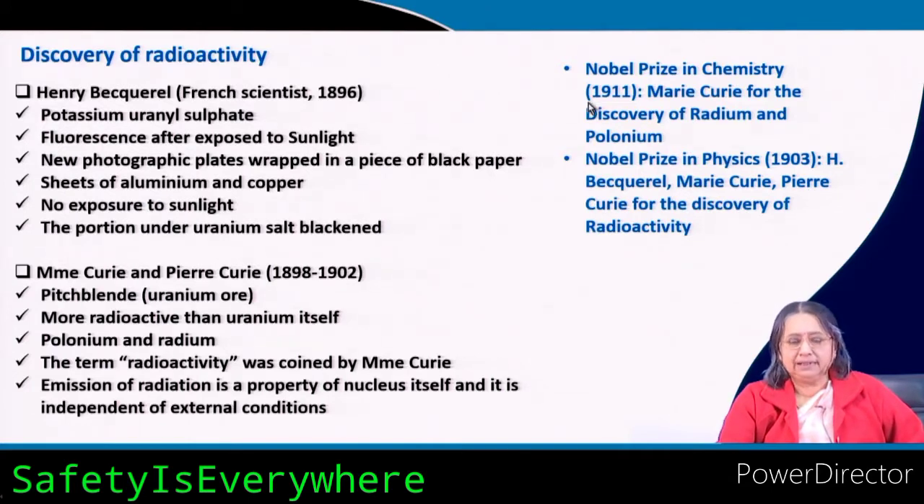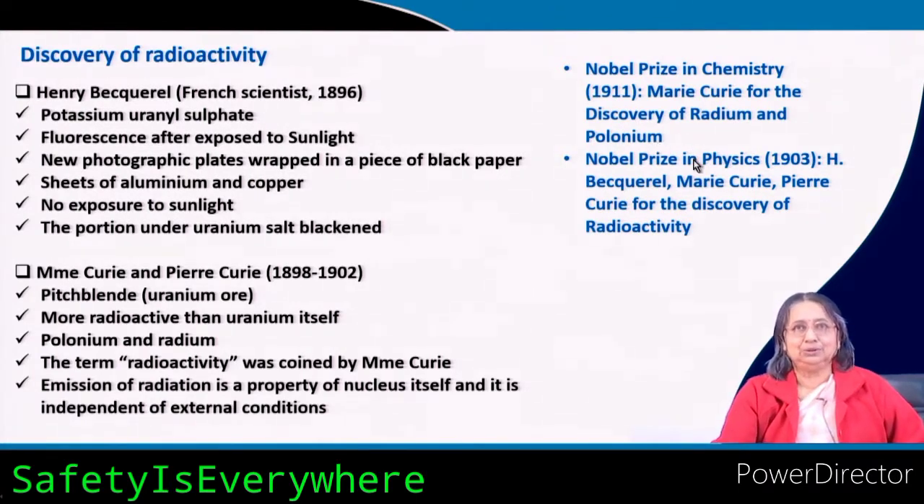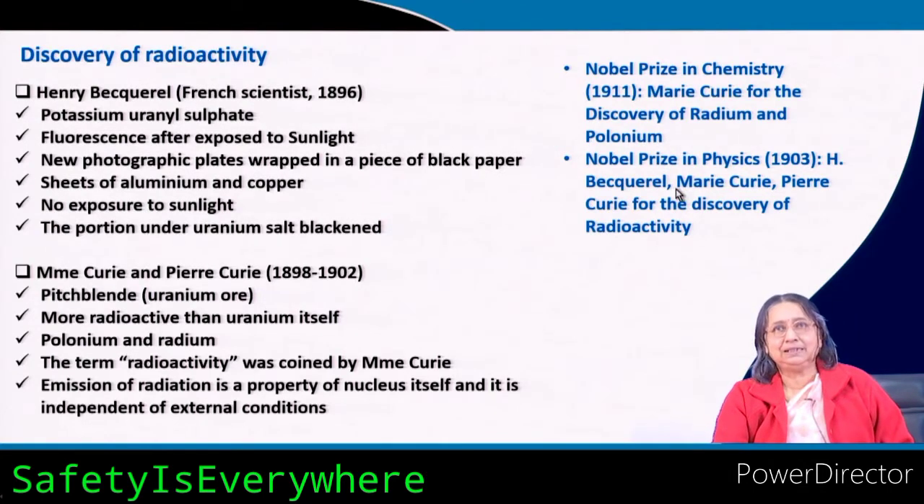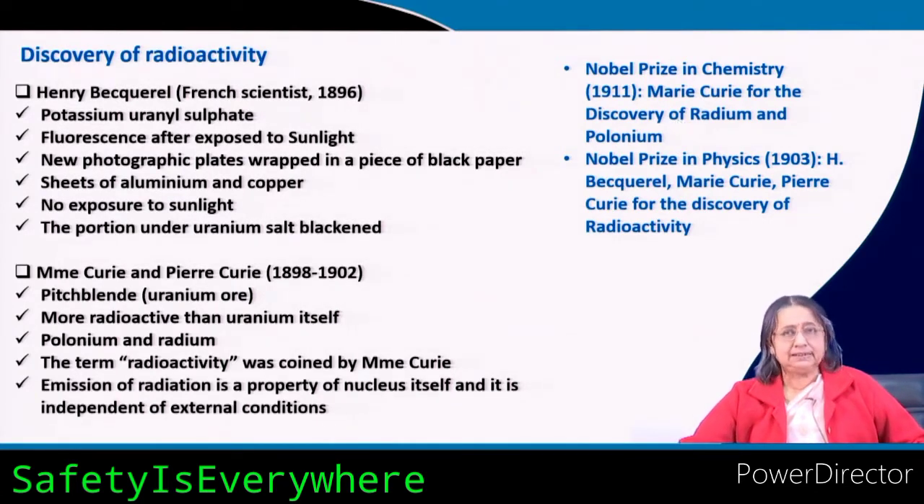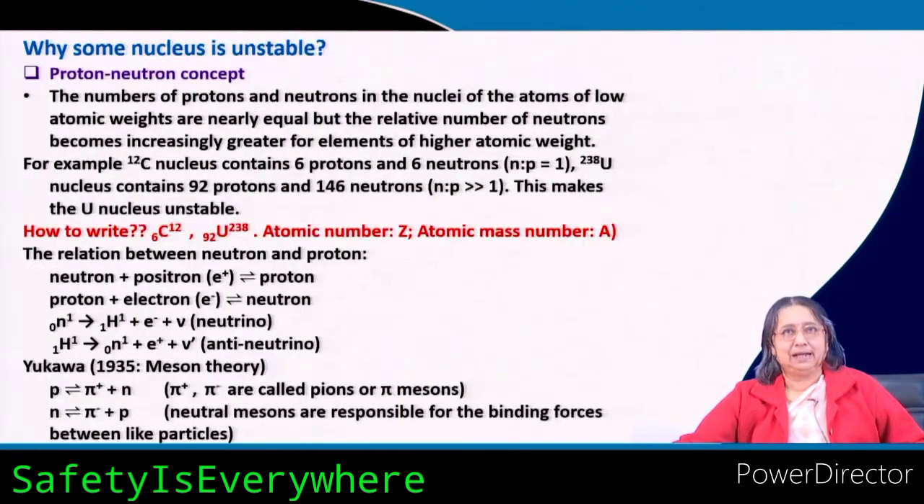And you can see that the second Nobel Prize on this particular topic was the second time Madame Curie got the Nobel Prize, in Chemistry in 1911. Why? For the discovery of radium and polonium. Okay. So two times she got the Nobel Prize, once jointly and another single. Now, this is the history of discovery.